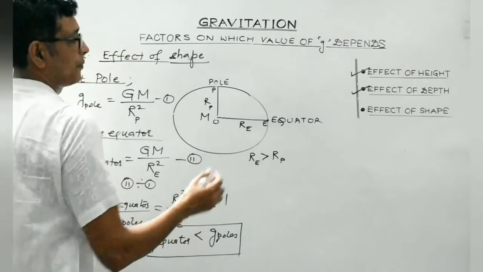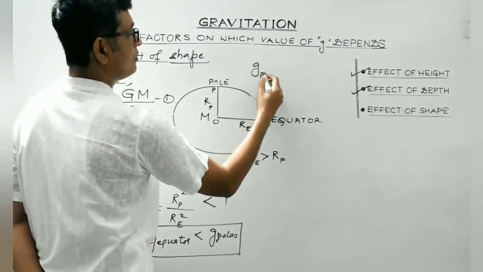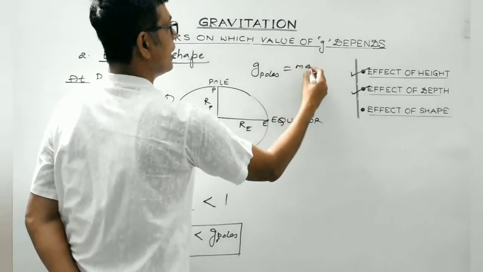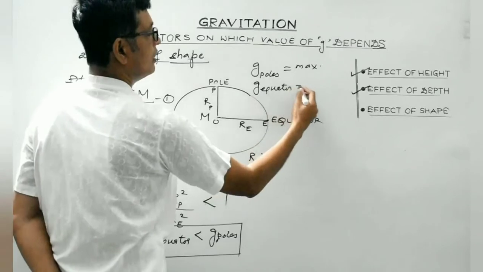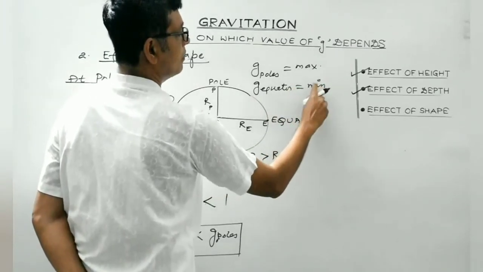So basically, g pole is maximum. g equator is minimum.